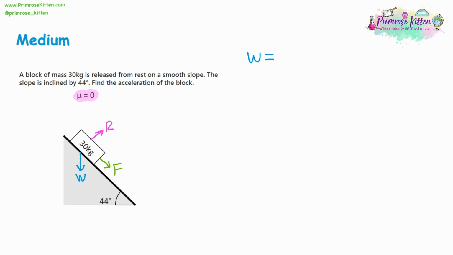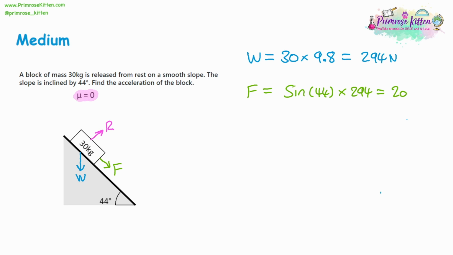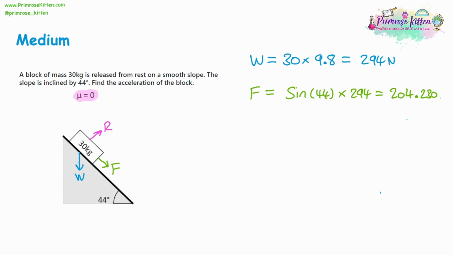Force is equal to mass times acceleration. The mass is 30, and the acceleration for weight is always 9.8 because that's the force of gravity. 30 times 9.8 is going to give us 294 newtons. So now for the force going down the slope, that's going to be sine of the angle, 44 degrees for this slope, multiplied by the weight, 294. And that gives us 204.230. Let's use some decimal places, so we don't have any rounding errors.